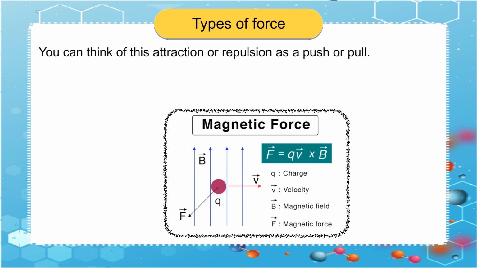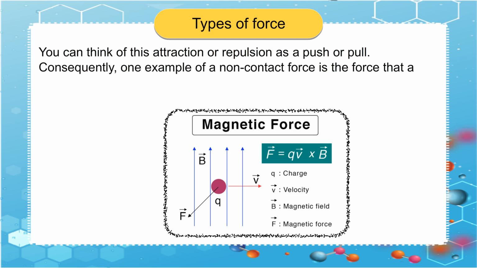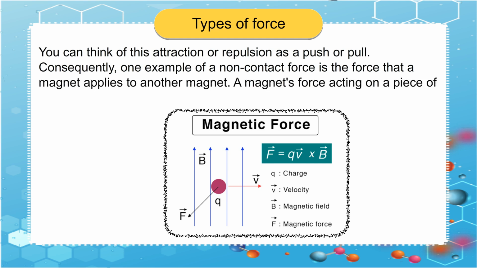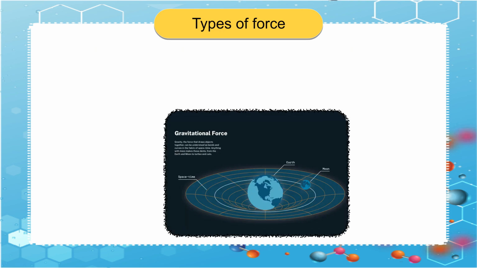You can think of this attraction or repulsion as a push or pull. Consequently, one example of a non-contact force is the force that a magnet applies to another magnet. A magnet's force acting on a piece of iron functions similarly as a non-contact force.